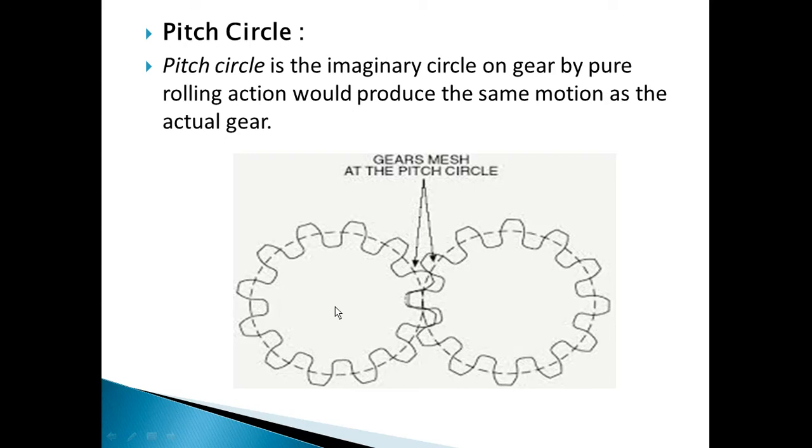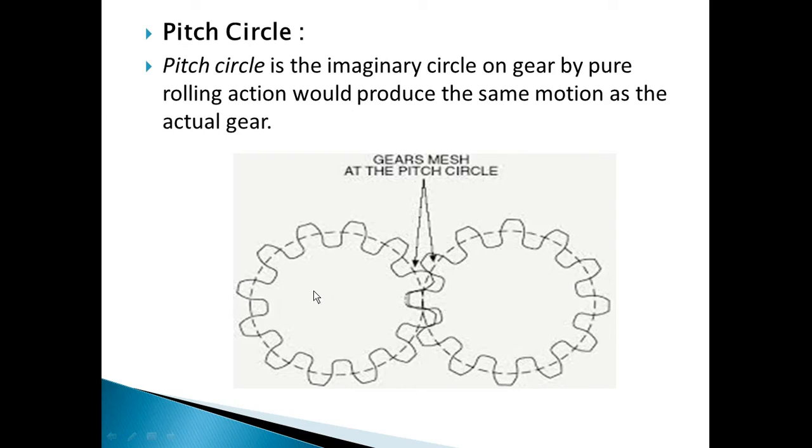One gear will be mounted on one shaft, another gear on another shaft, so a rotary motion from gear 1 to gear 2, or from shaft 1 to shaft 2, is transferred with the help of gears.